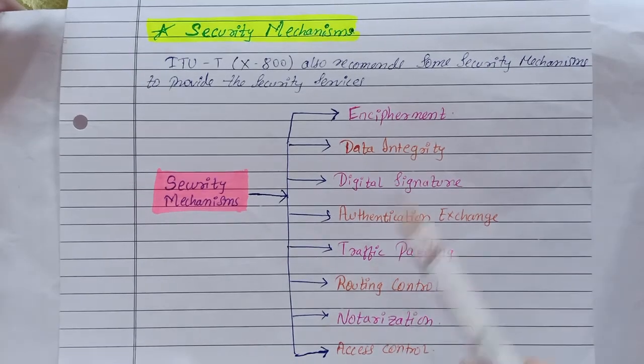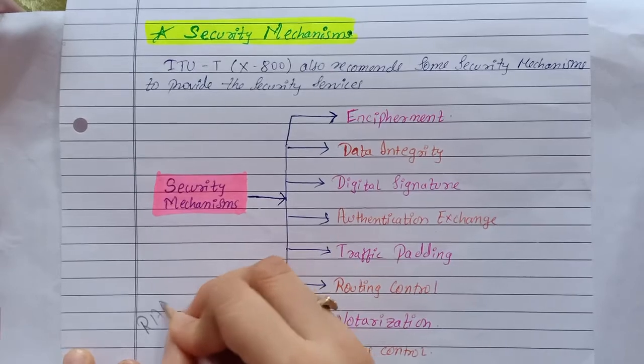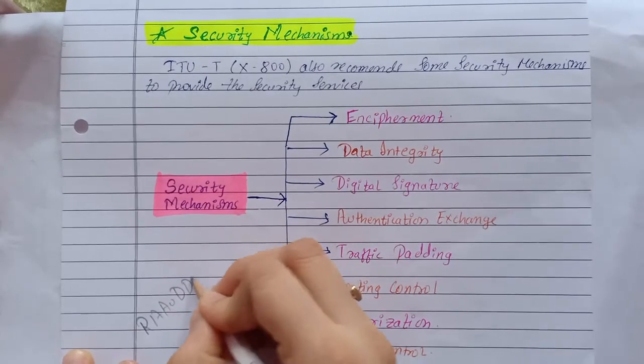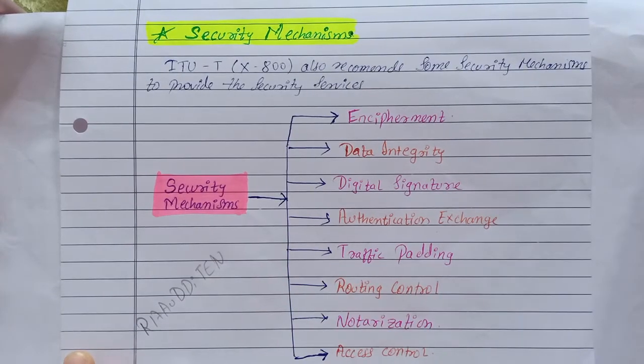Now we will see a shortcut to remember security mechanisms, that is RAAUDDITEN. So we can name it Rowdy 10.